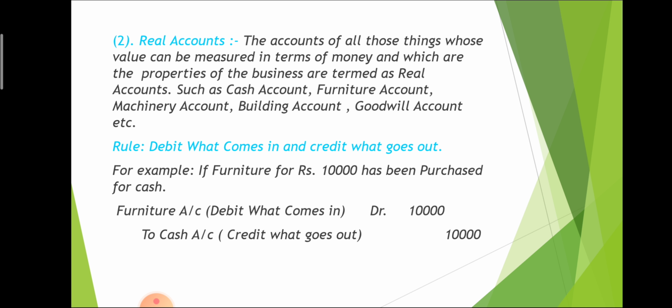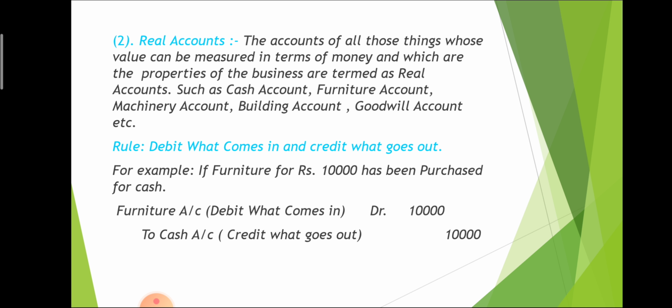The second type of account is the real account. In the real account we include all the fixed assets. Examples of real accounts are furniture account, machinery account, building account, and goodwill account. All are assets, so all assets come in the real account. The real account gives the rule: debit what comes in and credit what goes out. So anything that comes into the business will be debited, and anything that goes from the business will be credited.